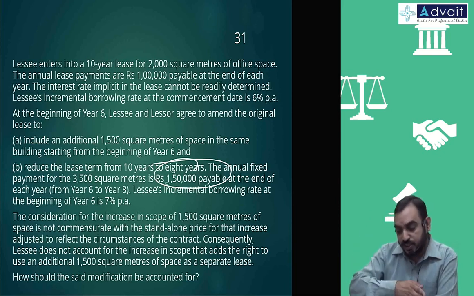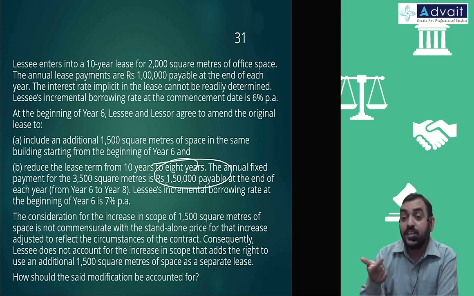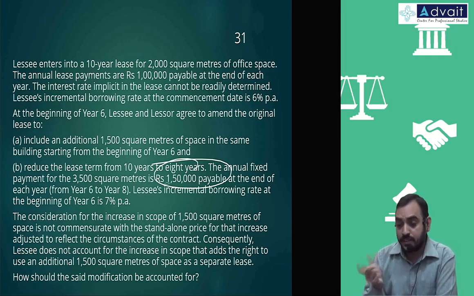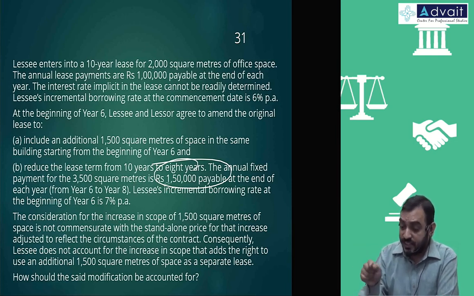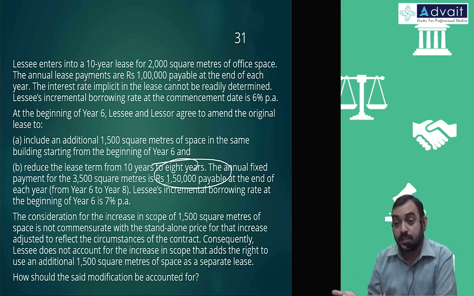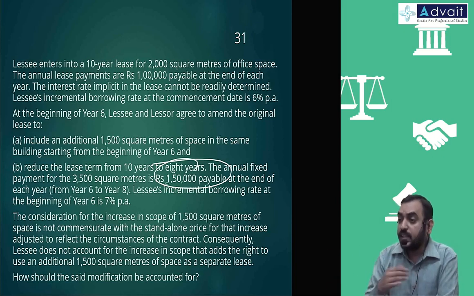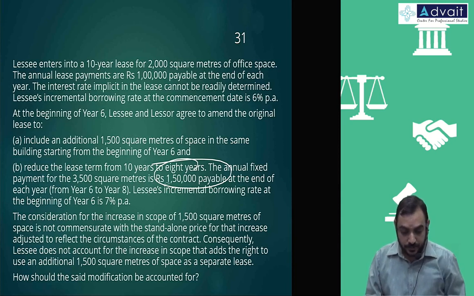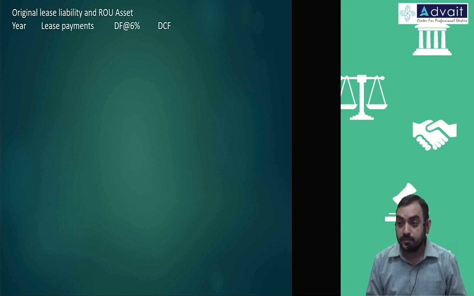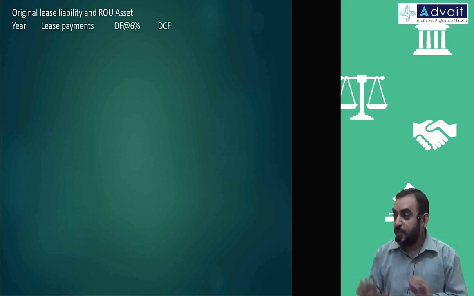It is in logical sequence. First, whatever you recognized, you reverse the amount which is getting reduced. Then after it is reduced, you see whether that is fair enough or not. And because of the interest rate, that value of liability is not correct, so it is to be remeasured. And then you go for the new lease, increase the asset and increase the liability separately. Both of them will get adjusted. But before you do all those things, first you have to know what those amounts are. I hope that you are clear, but that should be done first.